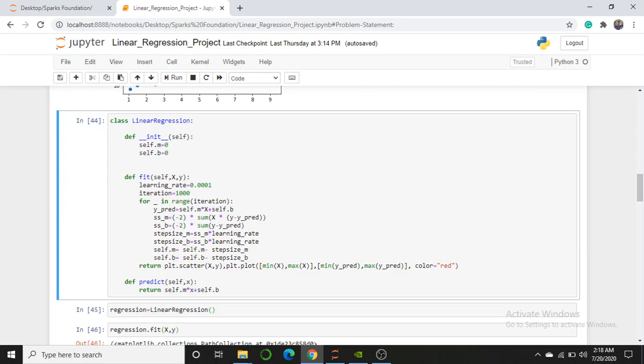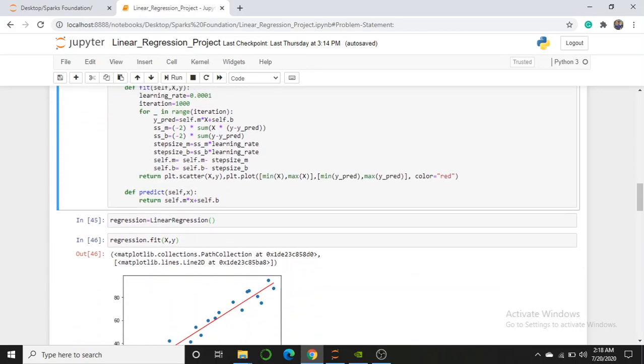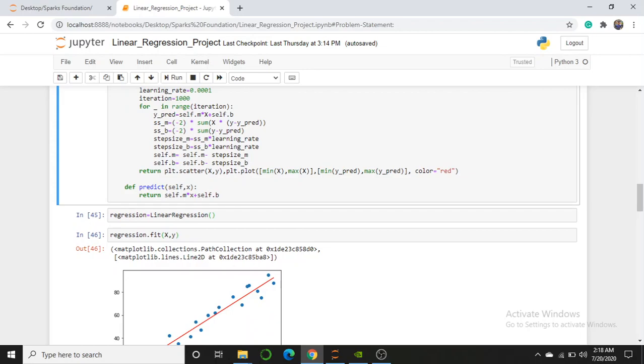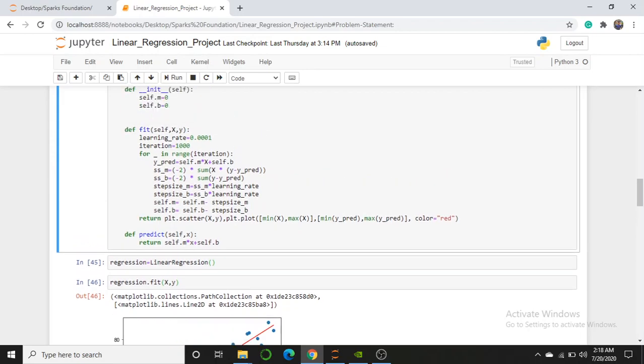So that's the fitting criteria, and predict will give me the actual output, the predicted output, which I am assuming to get as an output. This is the motto of the predict function, and the fit function is just to understand the relation between the input and output, how it is distributed, how it is related to each other. That is what I have mentioned, along with the mathematics, and I have run it here.